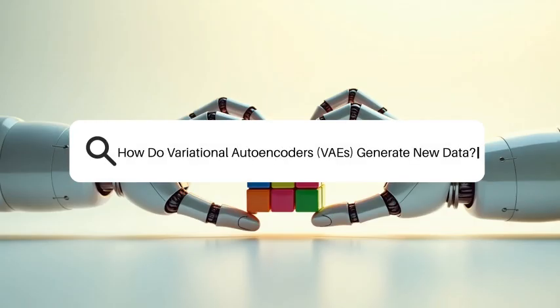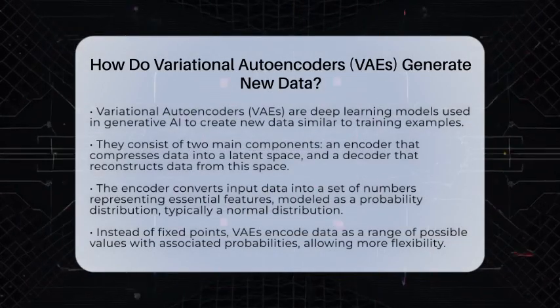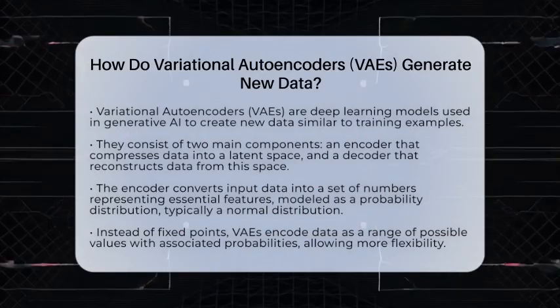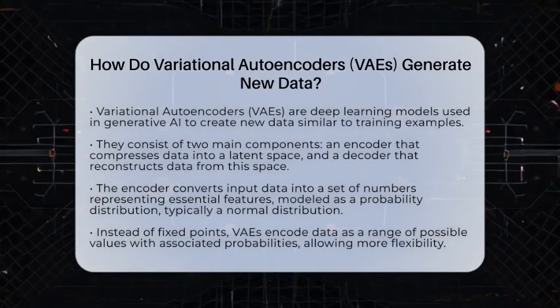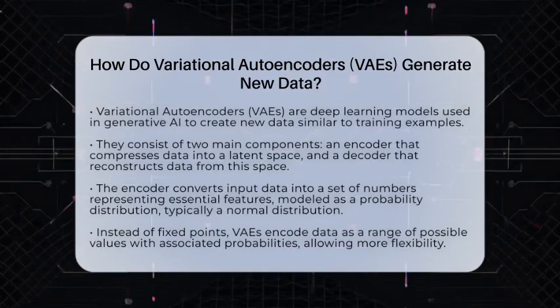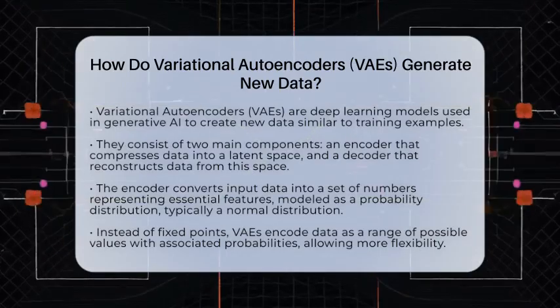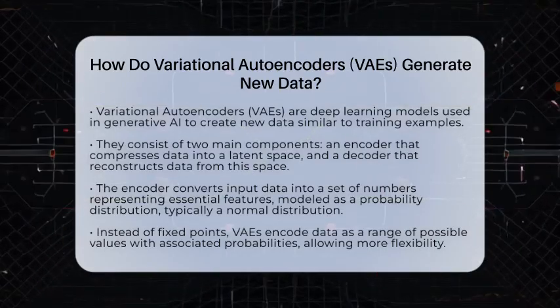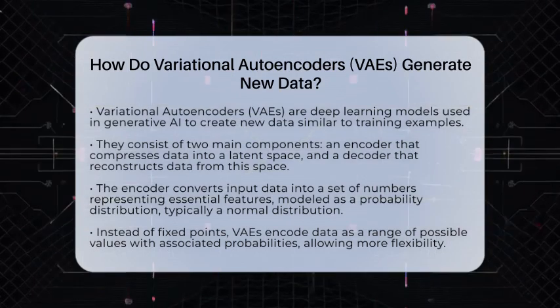How do variational autoencoders, VAEs, generate new data? Imagine being able to create new images, text, or sounds that are similar to what you've seen before, but with a twist. That's what variational autoencoders do in the world of artificial intelligence. They are a type of deep learning model used in generative AI, which means they can produce new data that looks like the training data they learned from.